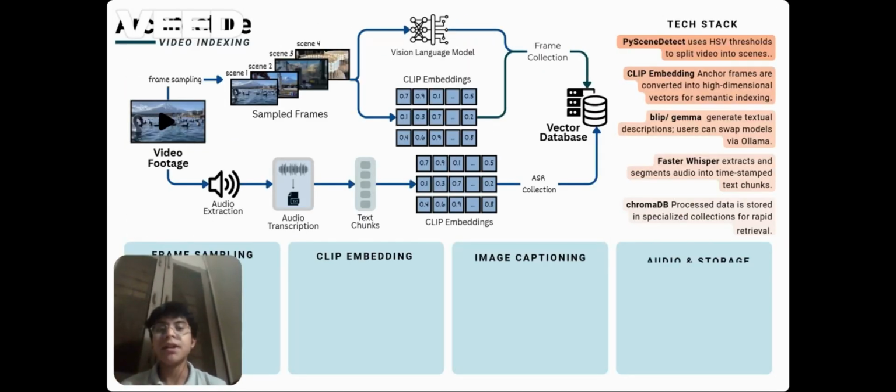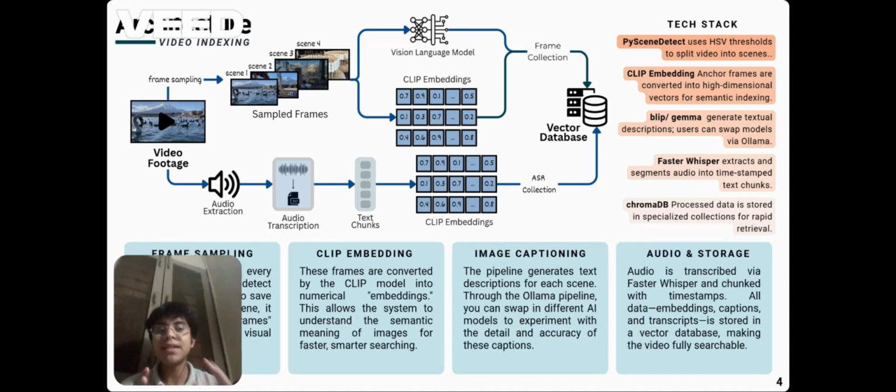as a RAG architecture. Instead of analyzing every frame, I use PySceneDetect to split the video into scenes and pick three anchor frames in order to represent the visual summary. I initially tried SSIM-based frame sampling, but it was too time consuming and had to be discarded. If no scenes are detected, uniform frame sampling acts as a fallback. These anchor frames are then converted into high-dimensional vectors using CLIP embeddings for semantic indexing.